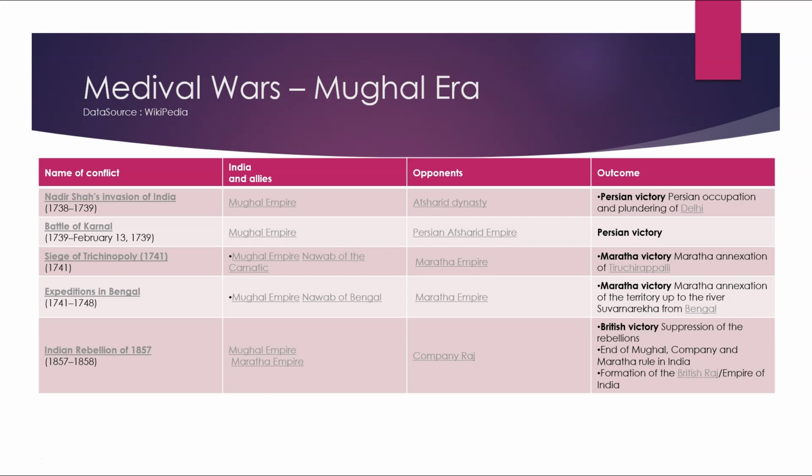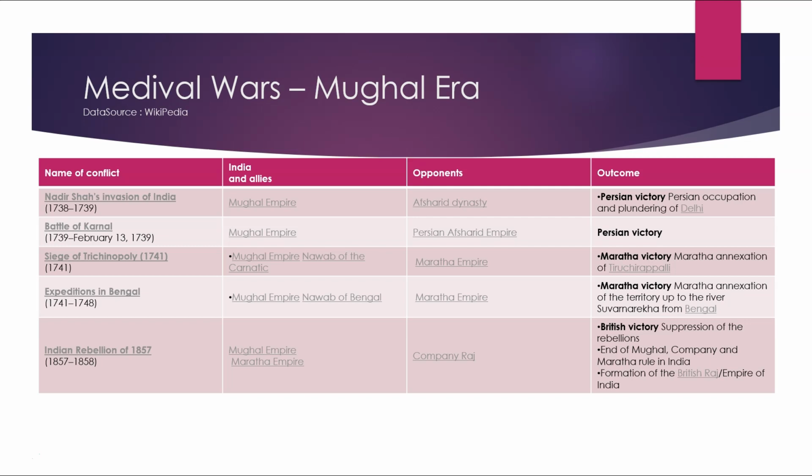Opponents were the Maratha Empire. Outcome was a Maratha victory and Maratha annexation of Tiruchirappalli. Expeditions in Bengal, 1741 to 1748. India and its allies: Mughal Empire, Nawab of Bengal. Opponents were the Maratha Empire. Outcome was a Maratha victory and Maratha annexation of territory up to the river Suvarnarekha from Bengal.